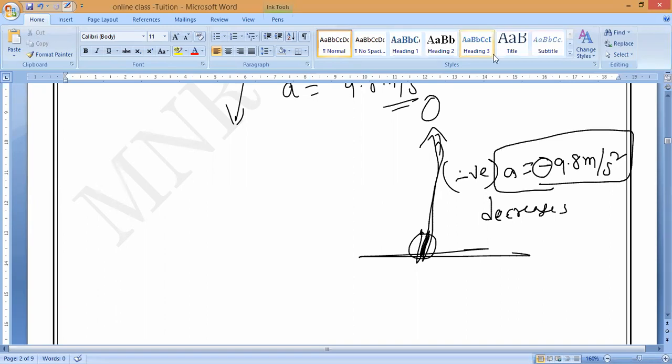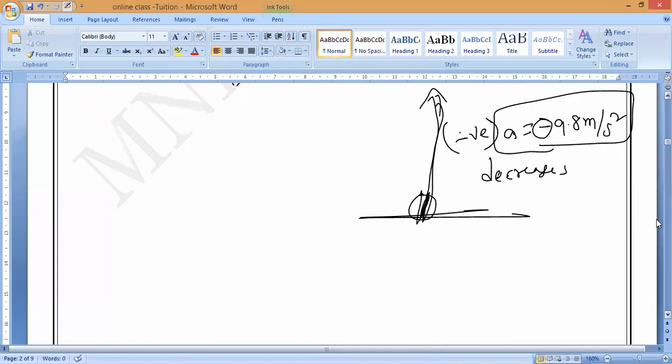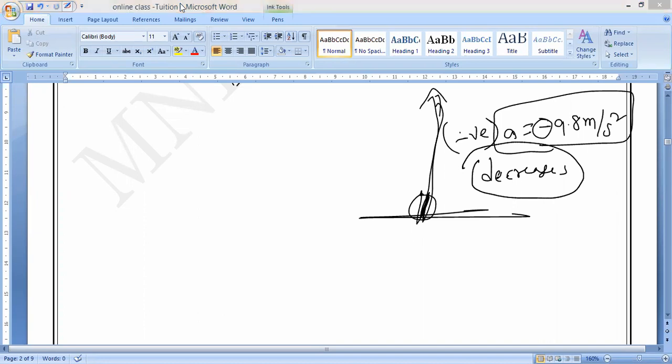Understand? When the object is coming towards the earth, the acceleration increases. When the object is going far from the earth, it experiences a decrease in acceleration. Which acceleration? Uniform acceleration. That is how to remember. Any doubt in this? Please respond.